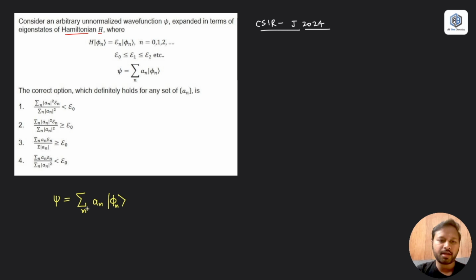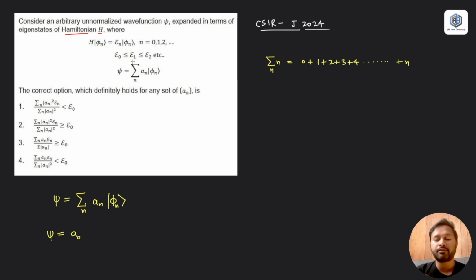Sigma, or summation, means you have to add, right? If it is written as sigma n, what does that mean? If it says till n, that means you have to add starting from 0, 0 plus 1 plus 2 plus 3 plus 4, and keep adding till n. So sigma means you have to add the terms. If I use the same definition of sigma and write it down for the wave function, my wave function psi, if I expand it, should be written as a naught, because first of all I have to put 0 in the place of n, and that's because n starts from 0 according to the question.